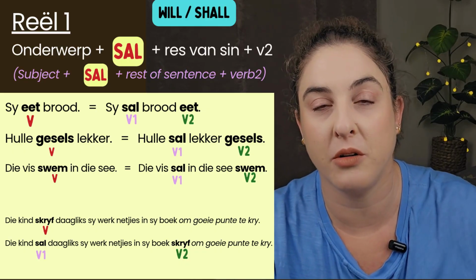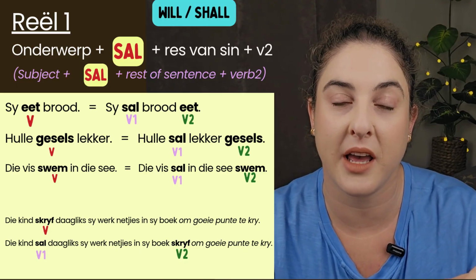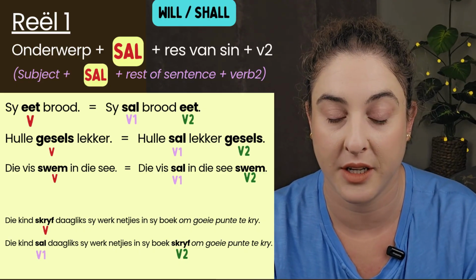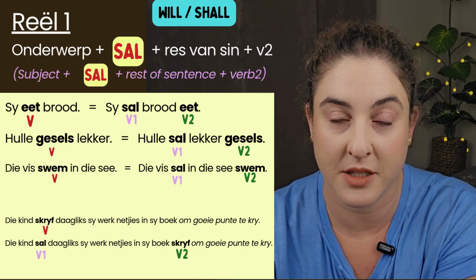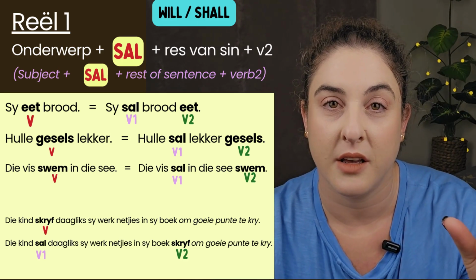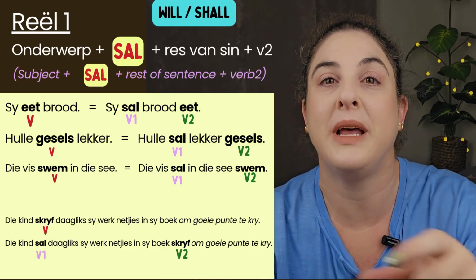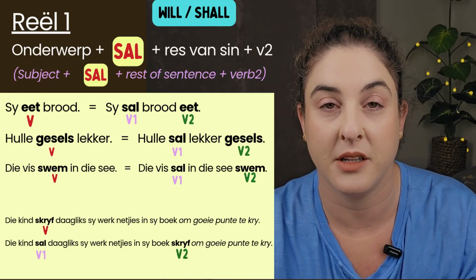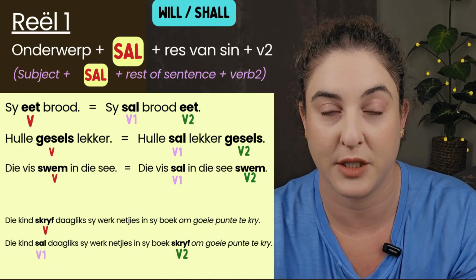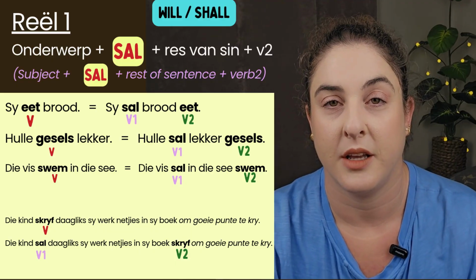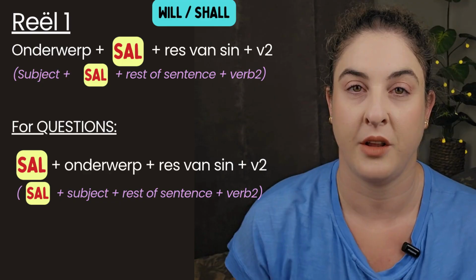So it's a whole long thing, but you can see here where the sal fits into the picture, and then you've got all the other parts. And the infinitive part at the end, the om te, that part comes after the verb, but that you'll also see in the Stompie video.